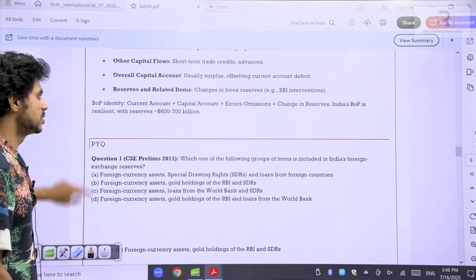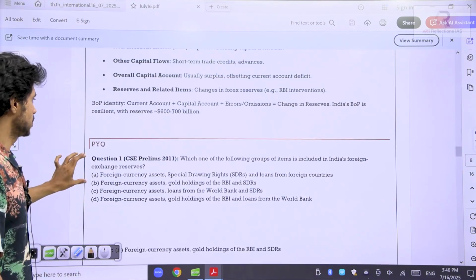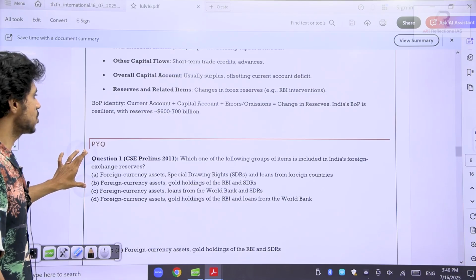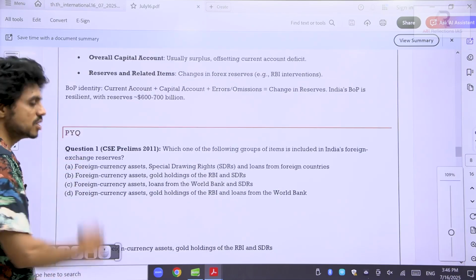Now see here. Try to answer this. Which of the following groups of items is not included in India's forex reserves?